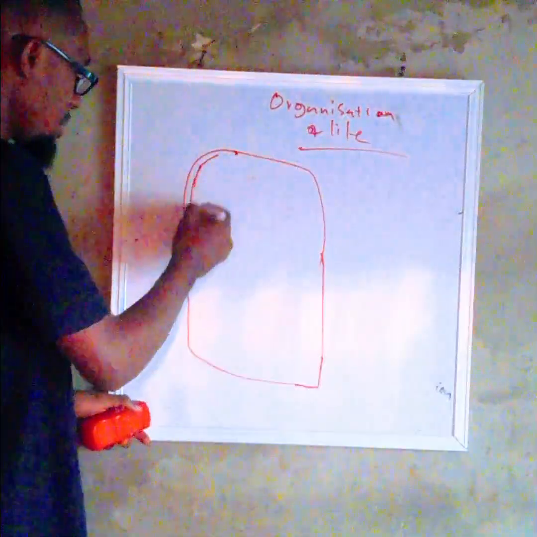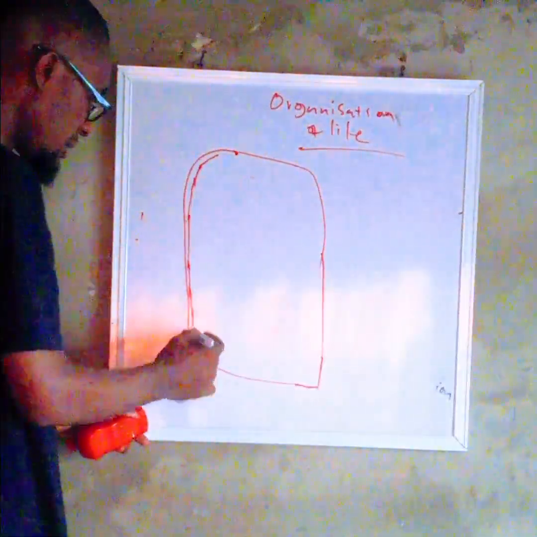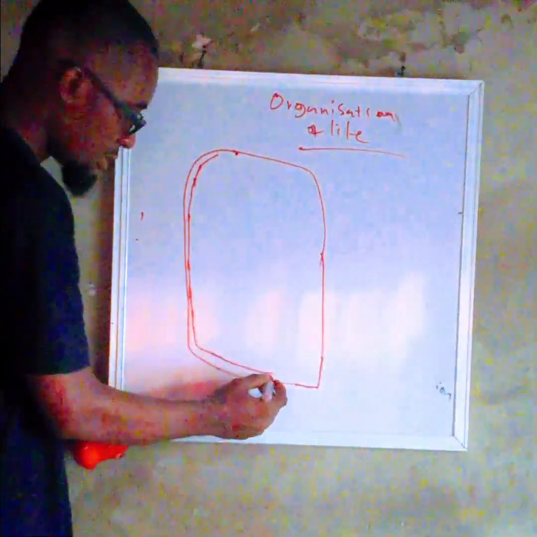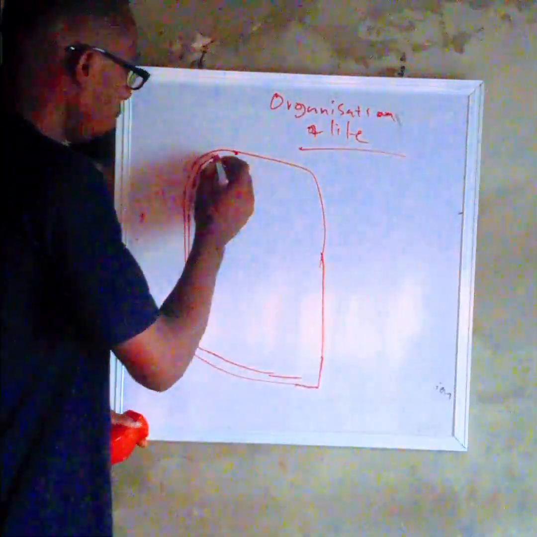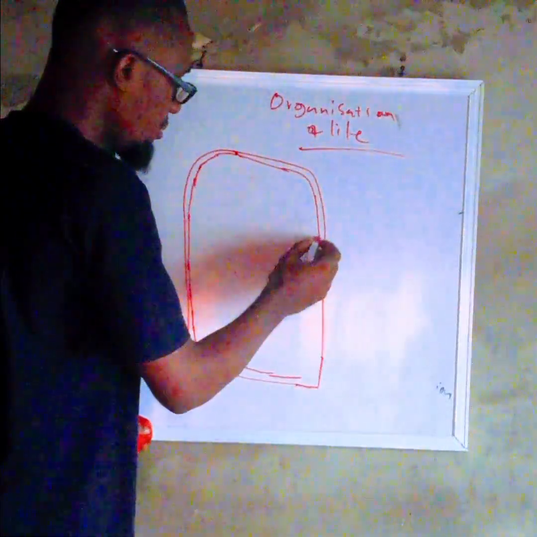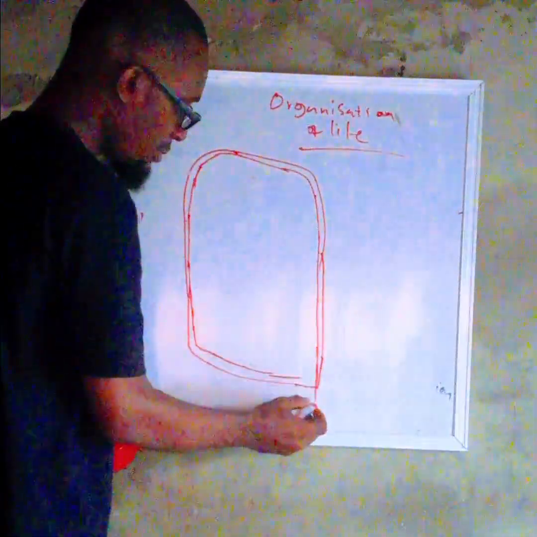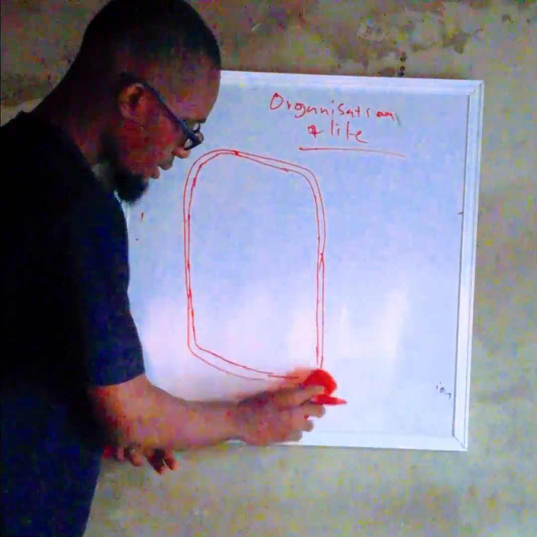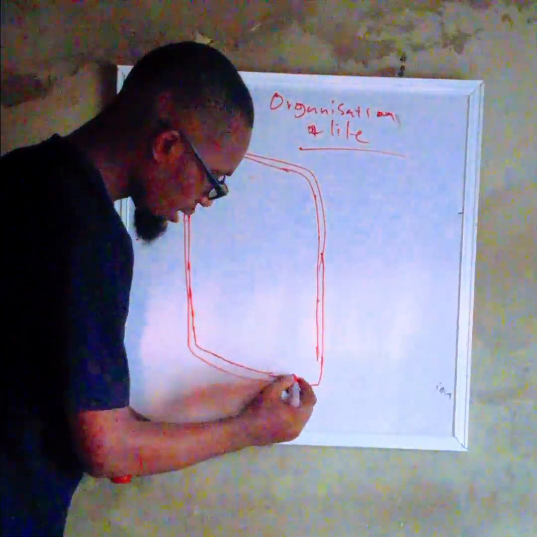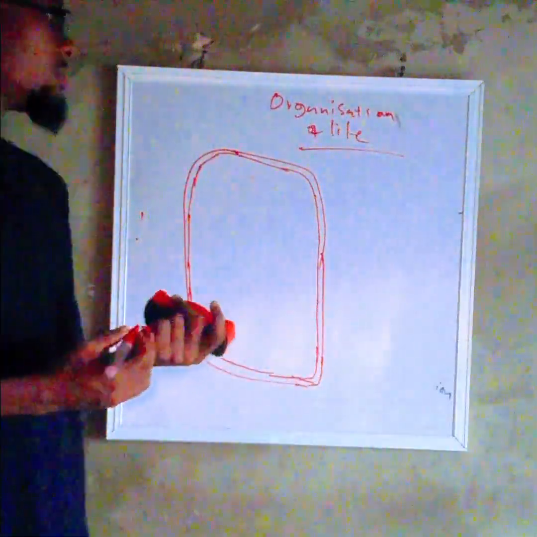we are acknowledging the word cell wall because the bacteria has a cell wall, and the cell wall, like I said before, is made up of what? Peptidoglycan. That's what differentiates bacteria from other organisms. The cell wall of bacteria is made up of peptidoglycan layer, while the cell wall of plant is made up of cellulose. The cell wall of fungi is made up of what? Chitin. You need to know all these things.